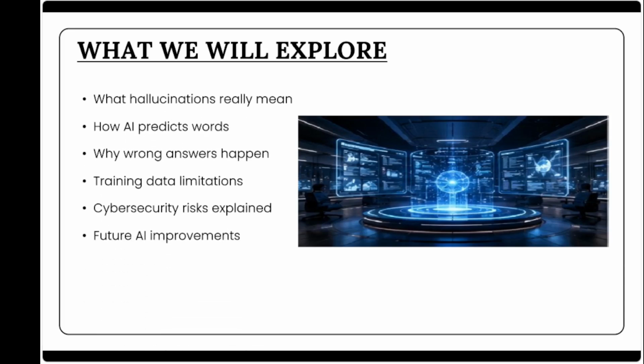We will start by understanding what AI hallucinations actually are. Then we will explore how AI models generate text, why prediction-based systems create false information, and how training limitations affect outputs. We will also examine real cybersecurity risks caused by hallucinations and finally discuss how researchers are trying to make AI more reliable.